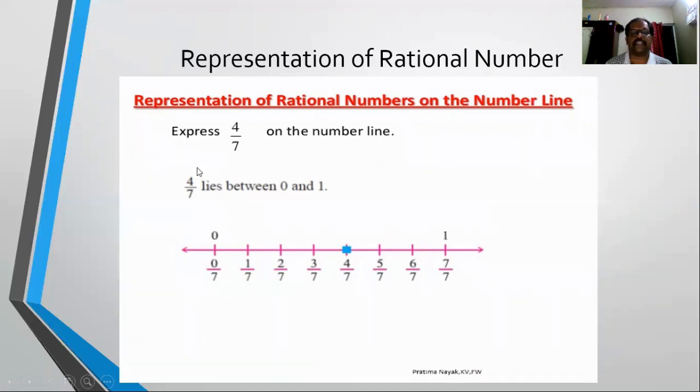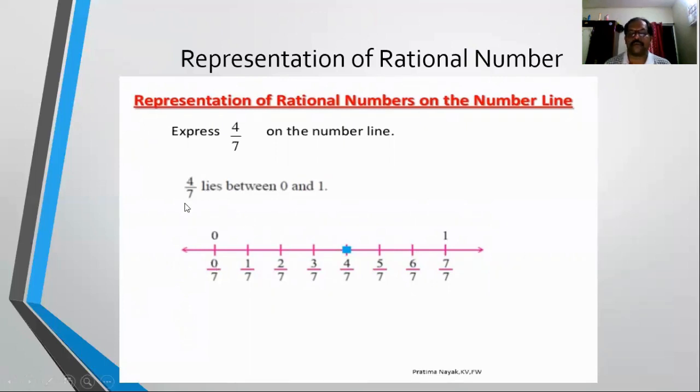Suppose the number, instead of 4 by 7, is 5 by 8. If it is 5 by 8, what do we need to do? 5 by 8 again lies between 0 and 1, obviously. In that case, we should divide this unit length from 0 to 1 into 8 equal parts, which means we need to take 8 such points between 0 and 1. And 5 by 8 will be the fifth point we have taken between 0 and 1.